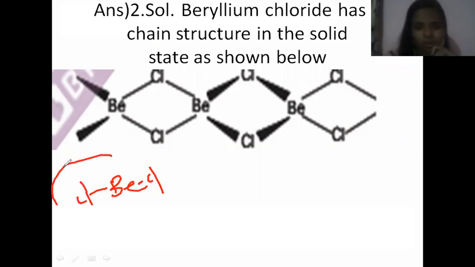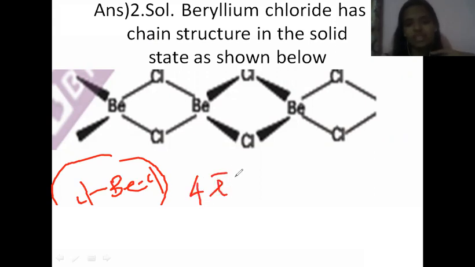This molecule is not so stable because the octet is not completed. Here beryllium has only 4 electrons around it, a very electron deficient molecule. So it cannot exist in this way.